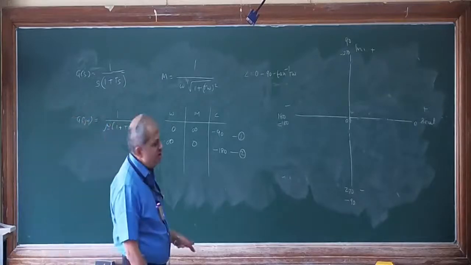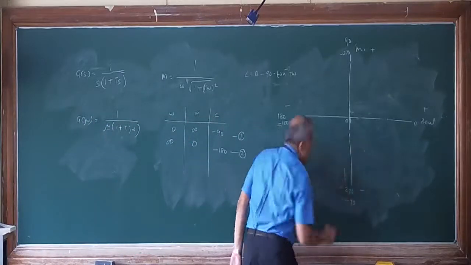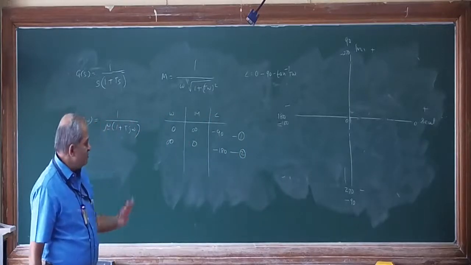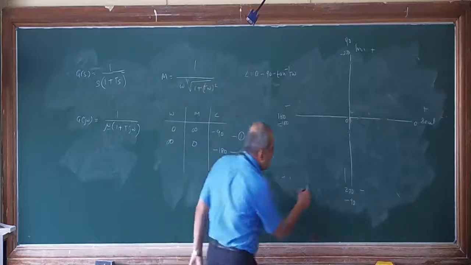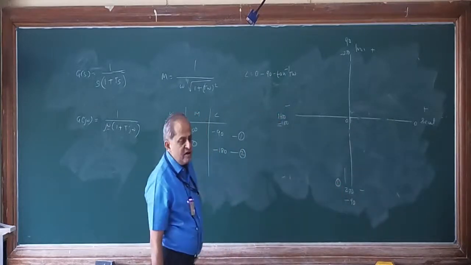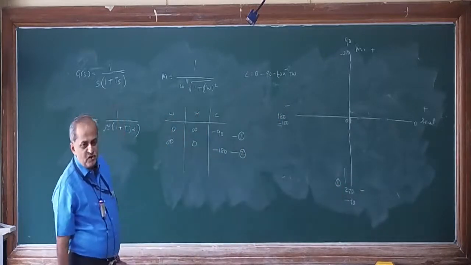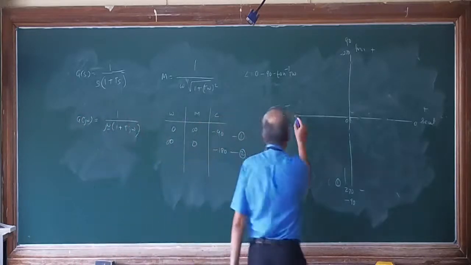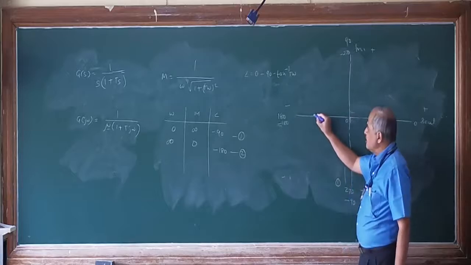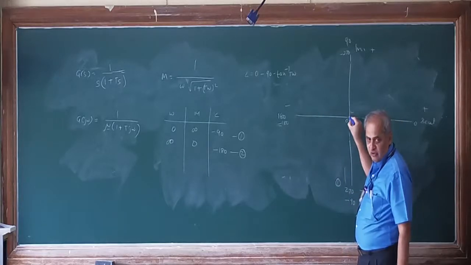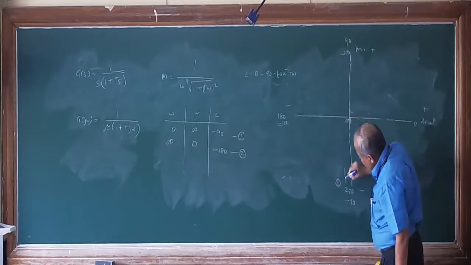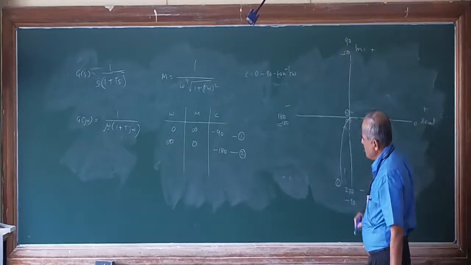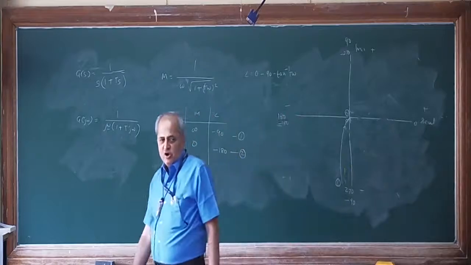But I know here it will be on this side. Why? I will prove it. So the parallel line to this is point number 1. It will start at infinity when omega is 0. The second point is magnitude 0 on the minus 180 line. The minus 180 line is this one. So on the minus 180 line you measure the distance from origin 0. That is the origin itself. So the second point will be at the origin and the plot will be like this.